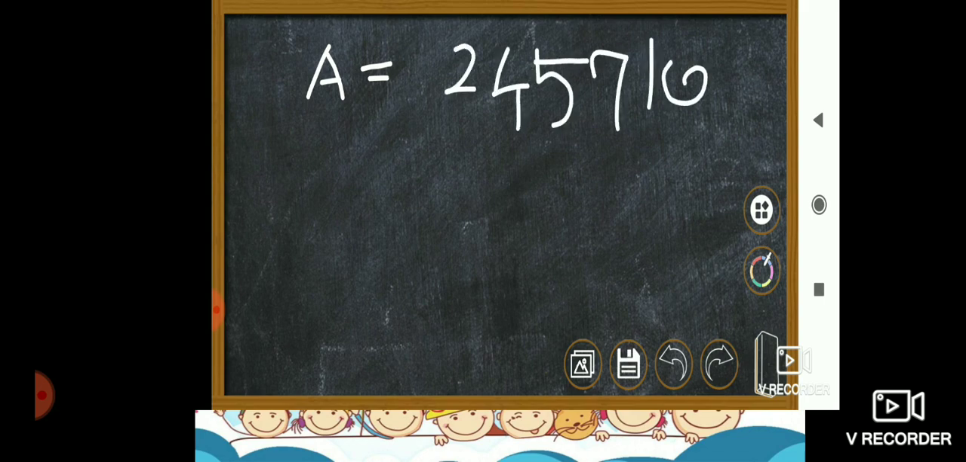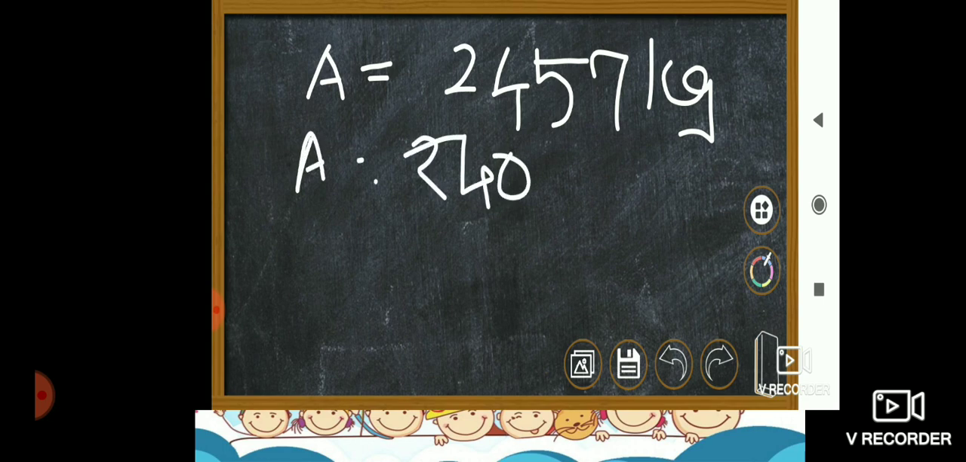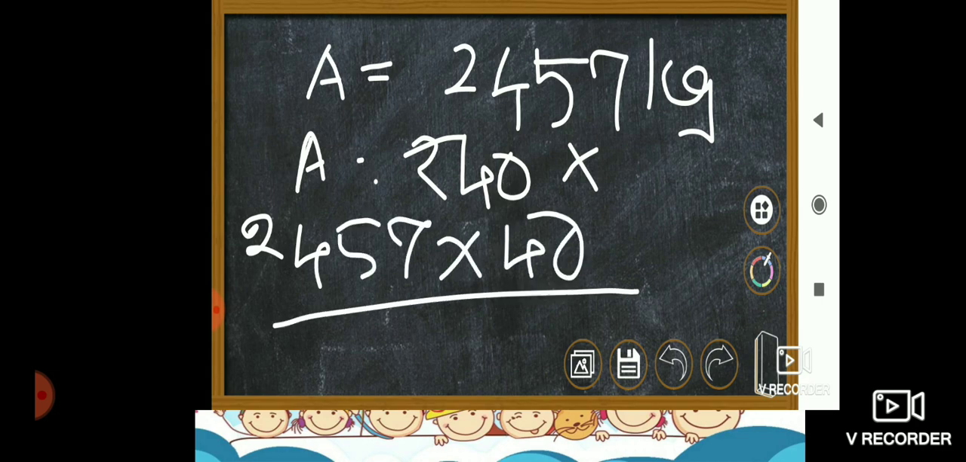2457 kg. So 1 kg of apples costs how many rupees? Rupees 40. Now if 1 kg of apple is rupees 40, then how much does it cost if he sold 2457 kg? Yes, you have to multiply these two numbers, 2457 into 40. You will get 98,280. Okay. Now Raman got rupees 98,280 for selling apples. This is your B question children.